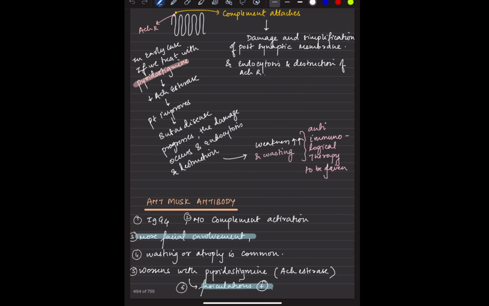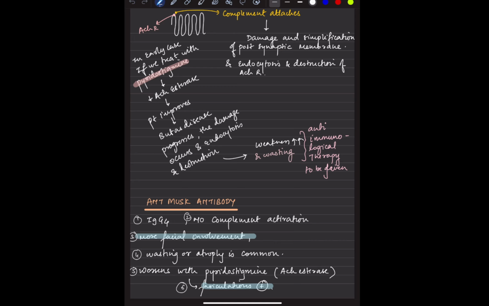This is very important. Now, suppose in an early case, pyridostigmine is one of the treatment options. We have learned this in pharmacology as well. But do you know that if we give it symptomatically to a patient who is coming in crisis, what happens is it will decrease acetylcholinesterase, which is the enzyme which is breaking down the acetylcholine. We do not want that.